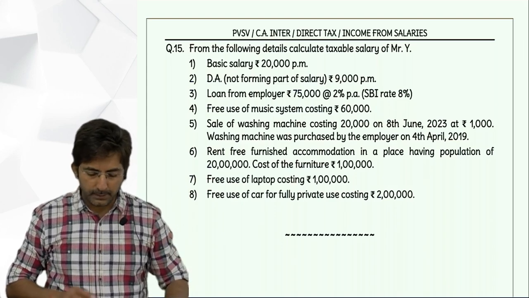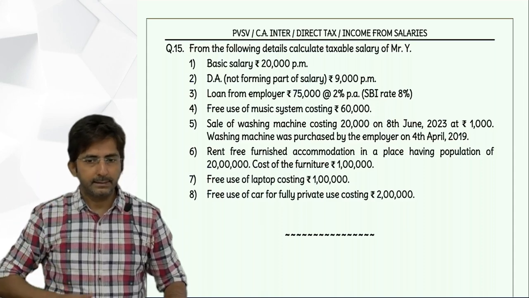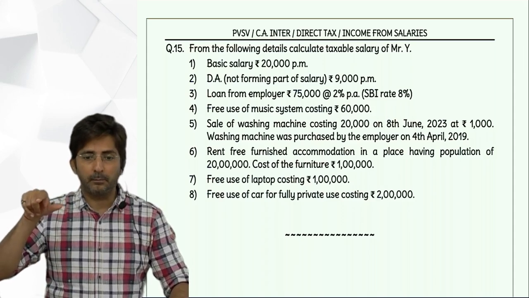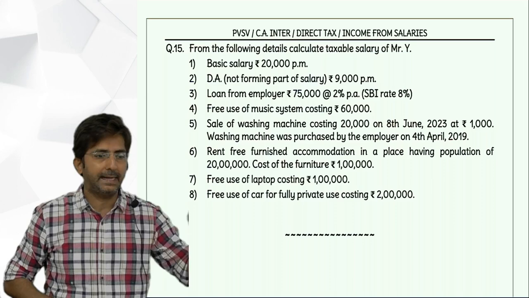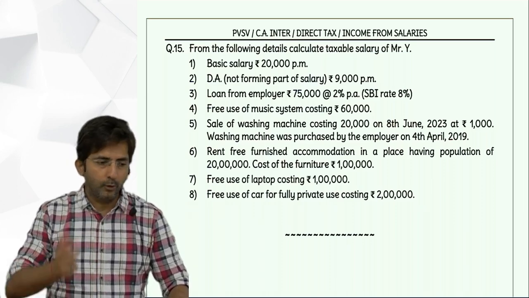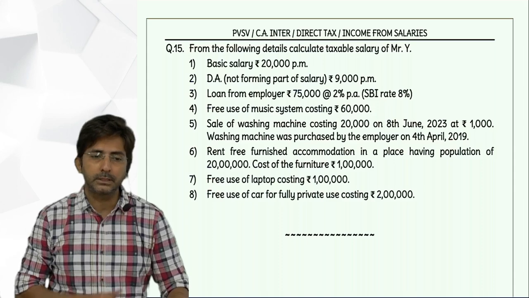5 months, 7 months. So first column basic salary, how much? 20,000 into 5, 1 lakh. Second column 1 lakh 40,000. DA in terms we want, but it is not in terms, so dash and dash. Other taxable allowance: do we have any? We don't have. Then bonus. Bonus is not there. Commission not there.